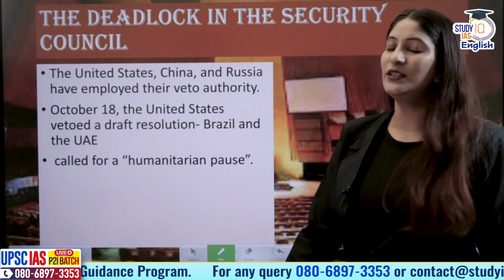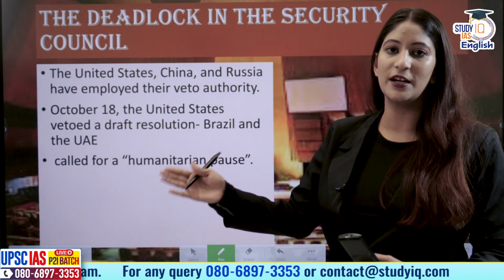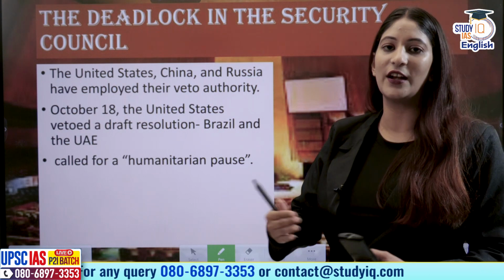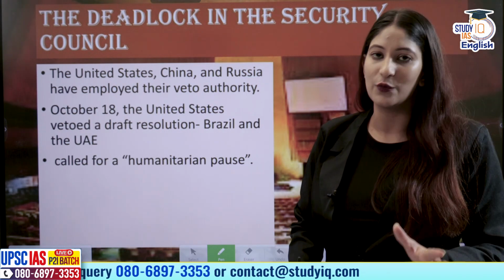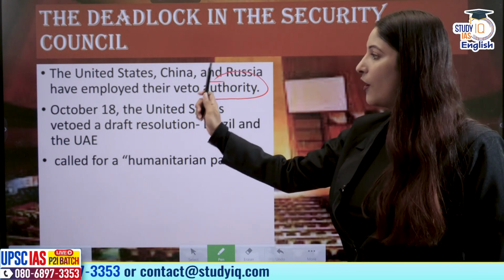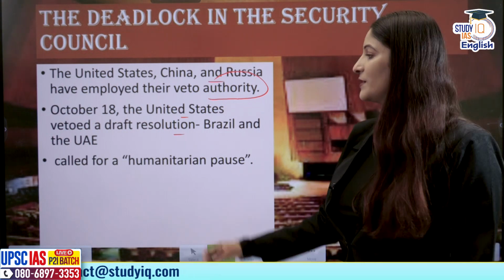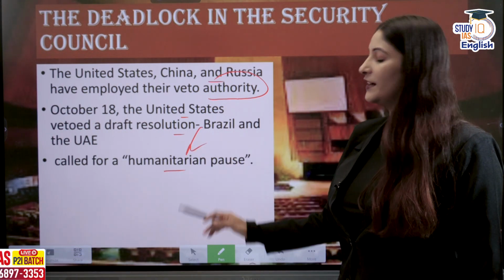Now, let's talk about the deadlock in the Security Council. First, we have to understand that each and every permanent member of the Security Council is vetoing each other's resolution. The United States, China, and Russia have employed their veto authority. On October 18, the USA vetoed a draft resolution that was tabled by Brazil and the UAE that called for a humanitarian pause.